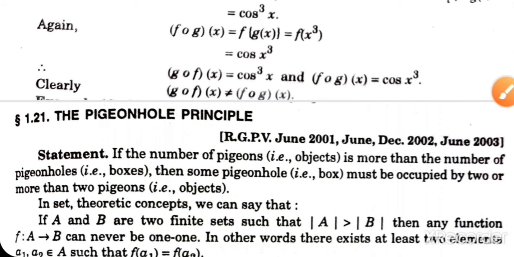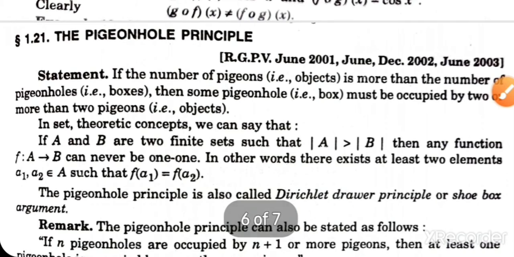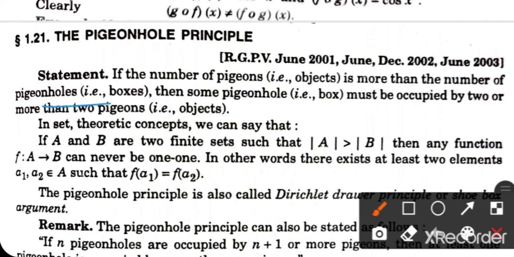Pigeonhole principle. This is also called the shoebox principle or Dirichlet principle. If more than two objects are contained in one container, that is called a pigeonhole. If the number of pigeons is more than the number of pigeonholes, then one pigeonhole must be occupied by two or more pigeons.